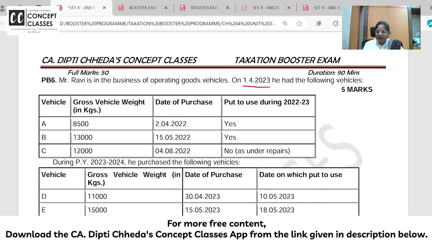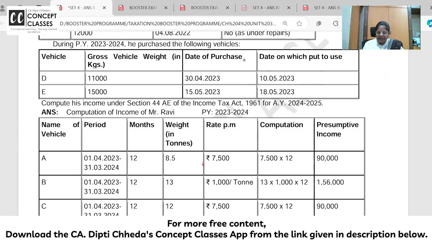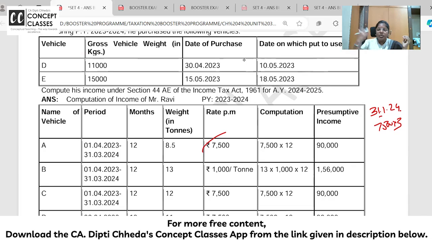Ravi is into business and operating vehicles. Now, those who are doing the vehicle business, section 44AE: if it is a light goods vehicle, then 7,500 per month or part of the month. Ma'am, I purchased the vehicle on 31st January 24. Still 7,500 into 3 months: January, February, March. Even for 31st of Jan, part of the month also you have to take per month income for a light goods vehicle. For a heavy goods vehicle, it is 1,000 per ton, and a heavy goods vehicle will be anything above 12 tons. Followed all of you? Right. 12 tons and above.